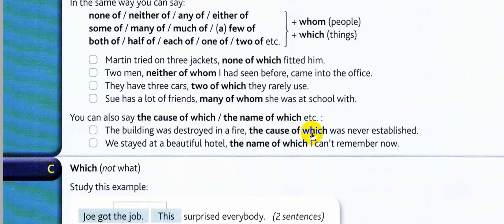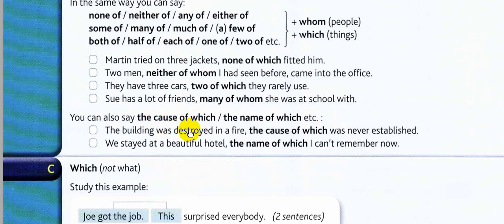That's why you're using which, because we're describing the noun fire, and here we are describing the noun hotel. I think this one is clear as well, but remember that these are not expressions of quantity. These are names connected with the relative pronoun by using the of.